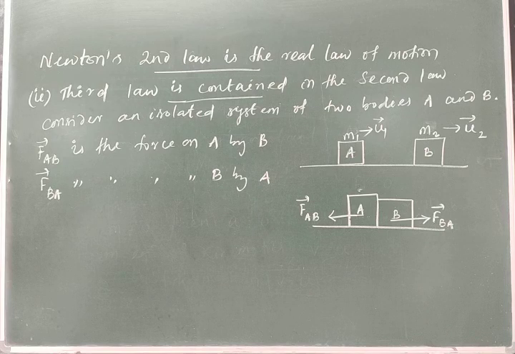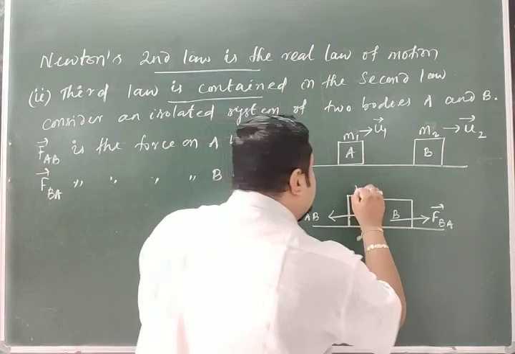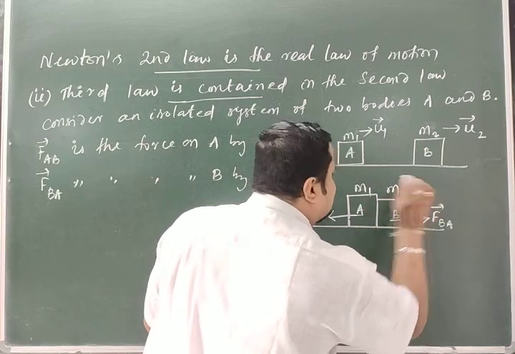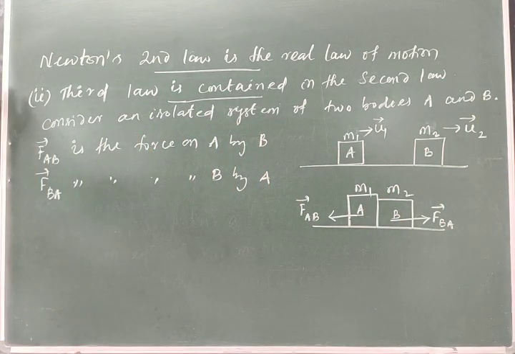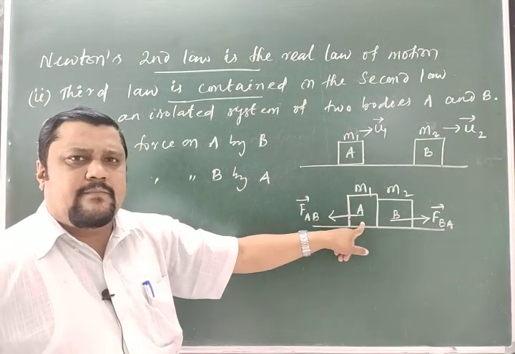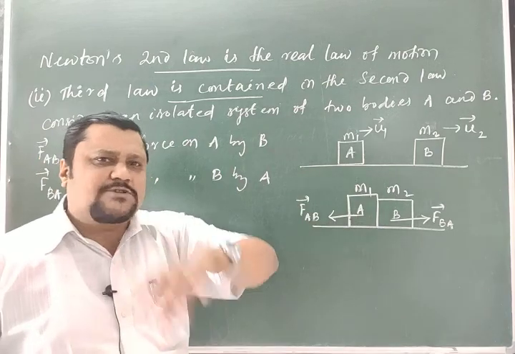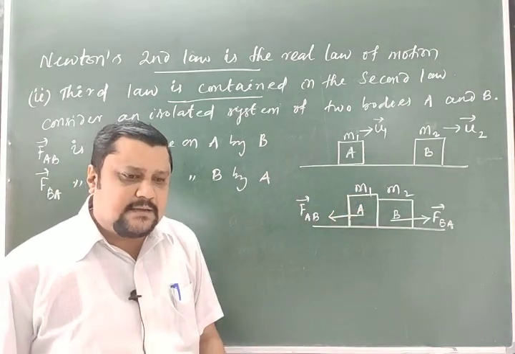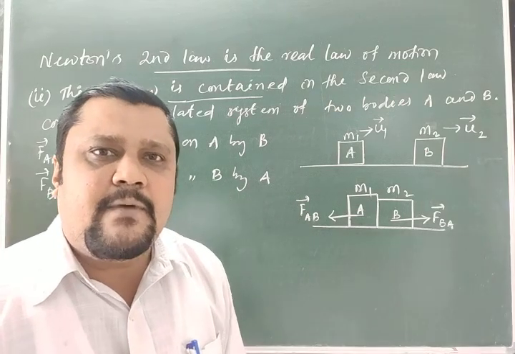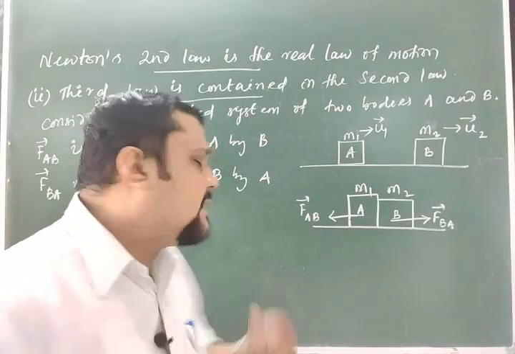And M1 and M2 are the masses of the two bodies, this is the mass M1, this is the mass M2. Suppose a force is applied on a body A. From where the force comes, that is not a matter. If a force is applied on a body, then what happens? The rate of change of momentum, according to Newton's second law, that already you know.